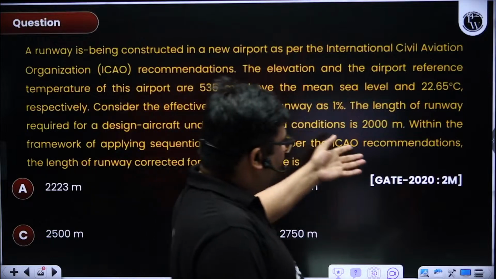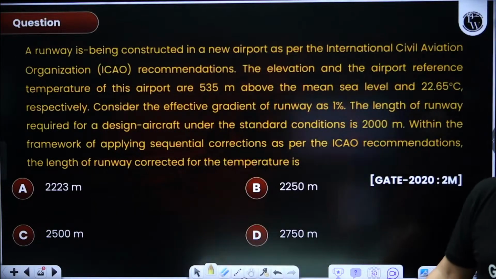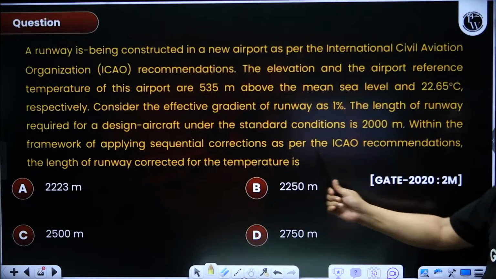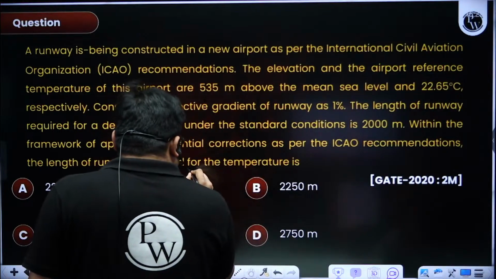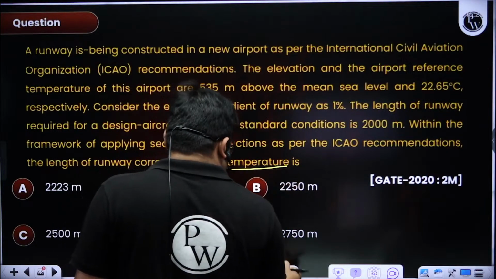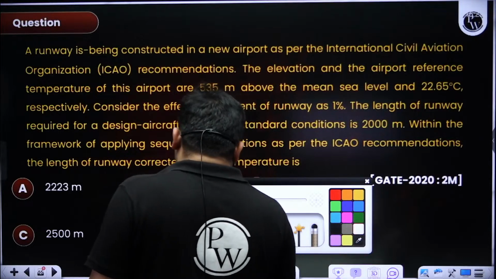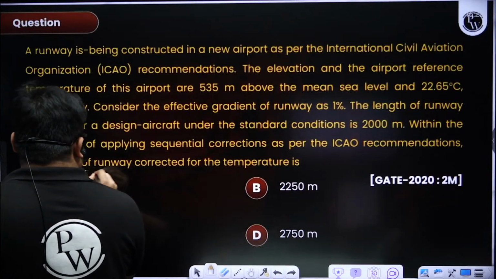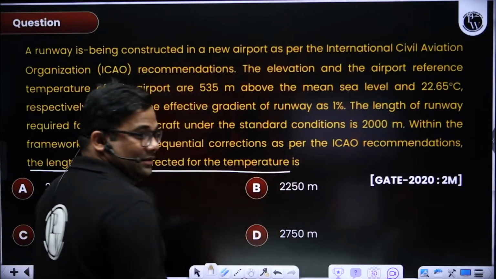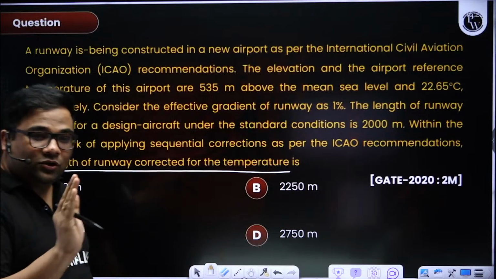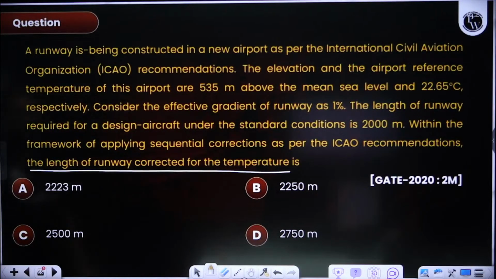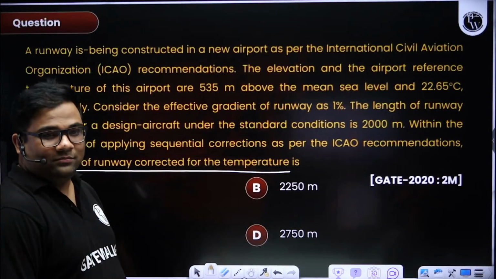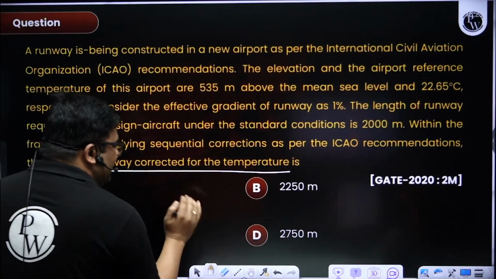Now this is a grand question of 2 marks where they have asked you to find out the corrected runway length, but it is written for temperature. So directly go to the end. The corrected length of the runway for temperature. For temperature means I will stop at temperature. I will not go into the gradient thing. So temperature means it is sequential.